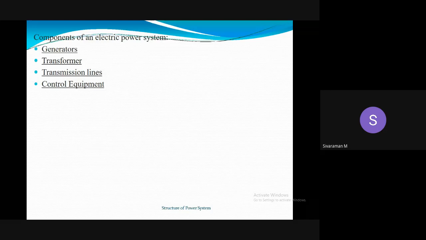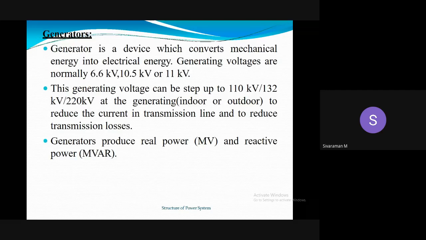These are the main components of an electrical power system. First one is generators, second is transformers, third is transmission lines, fourth is control equipments. First one is generators, and we are well known about generators. A generator is a device which converts mechanical energy into electrical energy. Normally generating voltages are 6.6 kV, 10.5 kV or 11 kV. In the generating station, the generating voltages are also stepped up to 132 kV, 110 kV, 220 kV for transmission purposes.